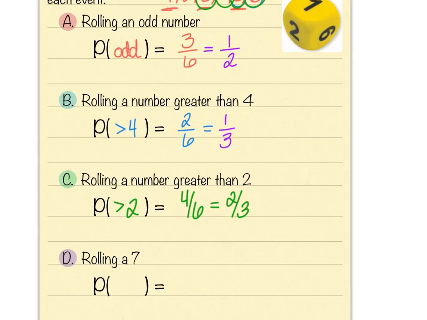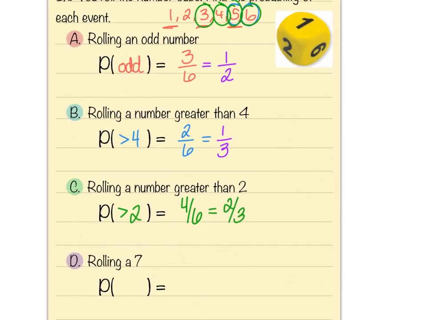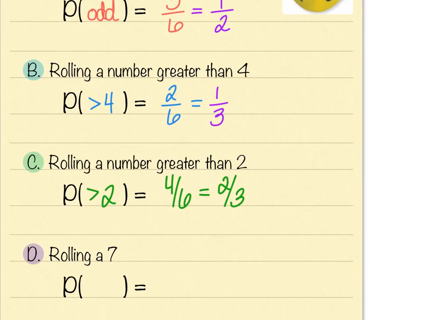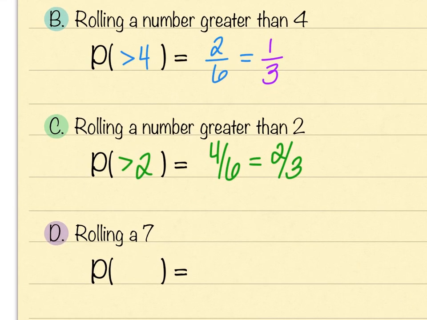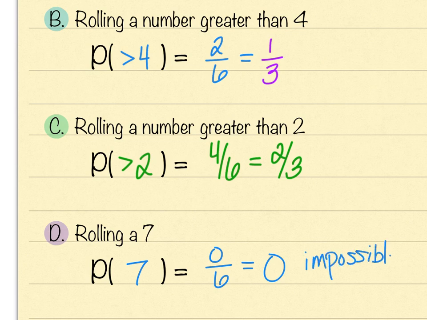And then part D here, it says rolling a 7. Well, there aren't any 7s that I can roll. So the probability of me rolling a 7, let's write it like that, would be 0 out of 6, which of course is 0. And remember, that's our lowest probability. This would be impossible, is what we would call that. Impossible. You can't roll a 7 when you're only rolling one number cube.